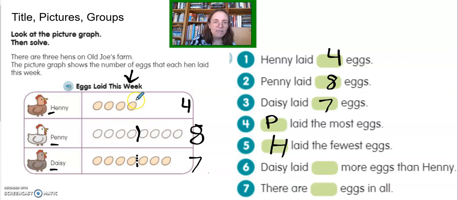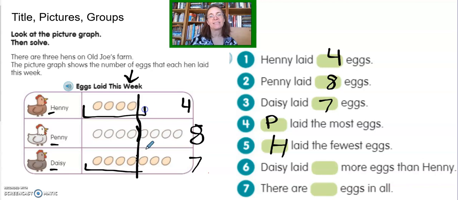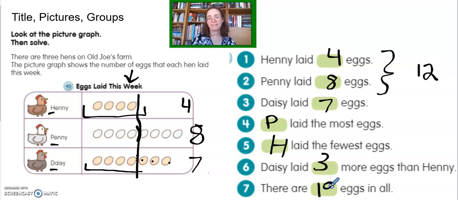Well, this line right here is 4 on this side and more on that side. So if we say, well, they each laid 4, then the stuff that Daisy has that's more is how many more she laid. And look, 1, 2, 3. Oh, well done, Daisy. You laid 3 more eggs than Henny. And then how many in all? Well, to do that, I think I'm going to go ahead and just add these all up. 8 plus 4 is 12, and 12 plus 7 is 19. So we should have 19 eggs in all.